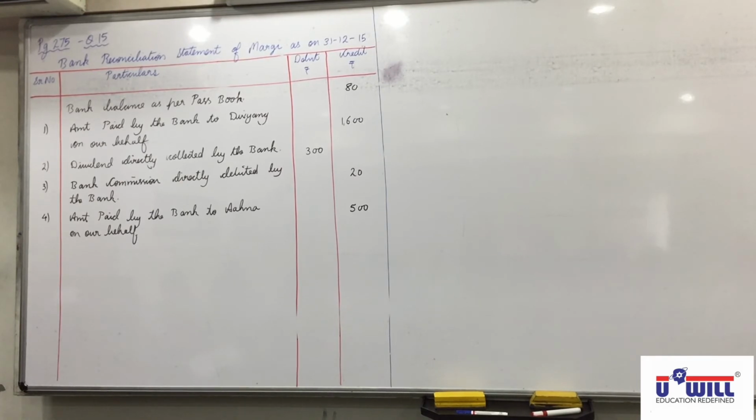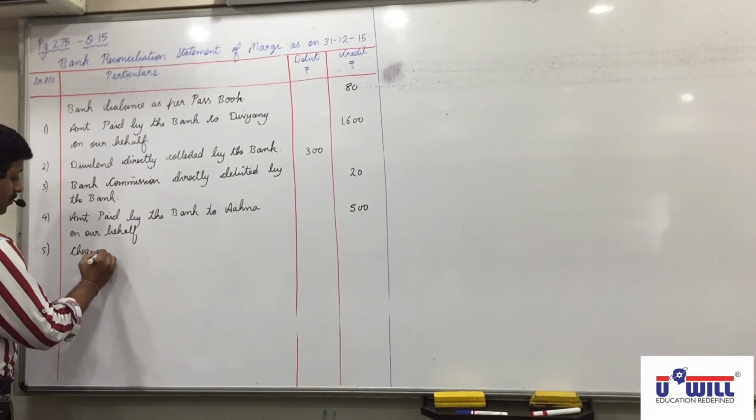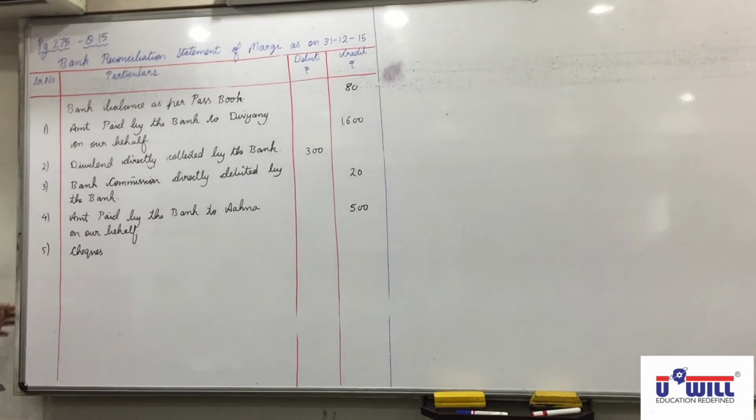Cash book debit side, we have Gaurang, Bhupendra and Chandni. So for these three, what reasons will we write? Checks deposited but not yet collected by the bank.